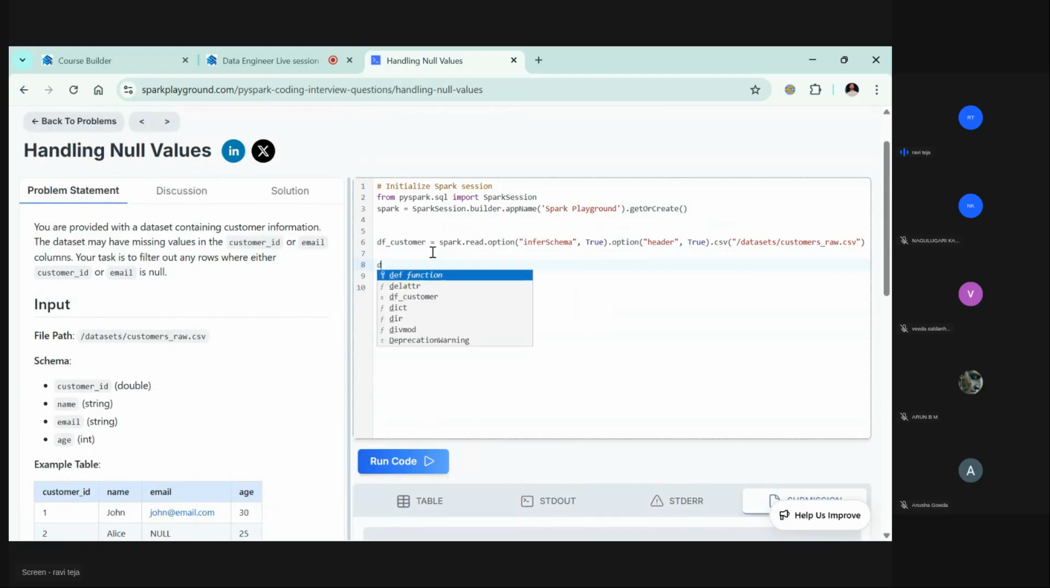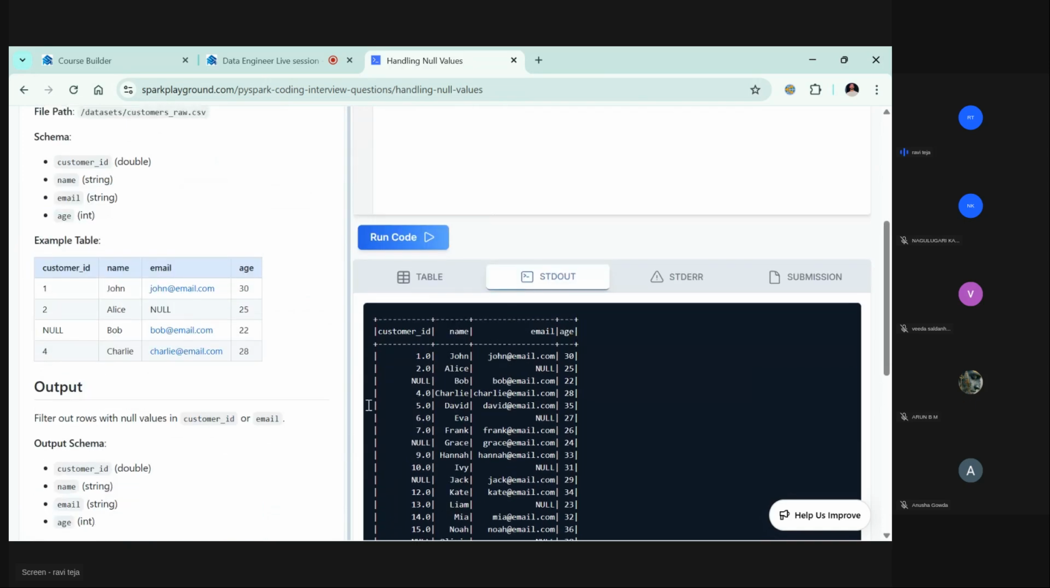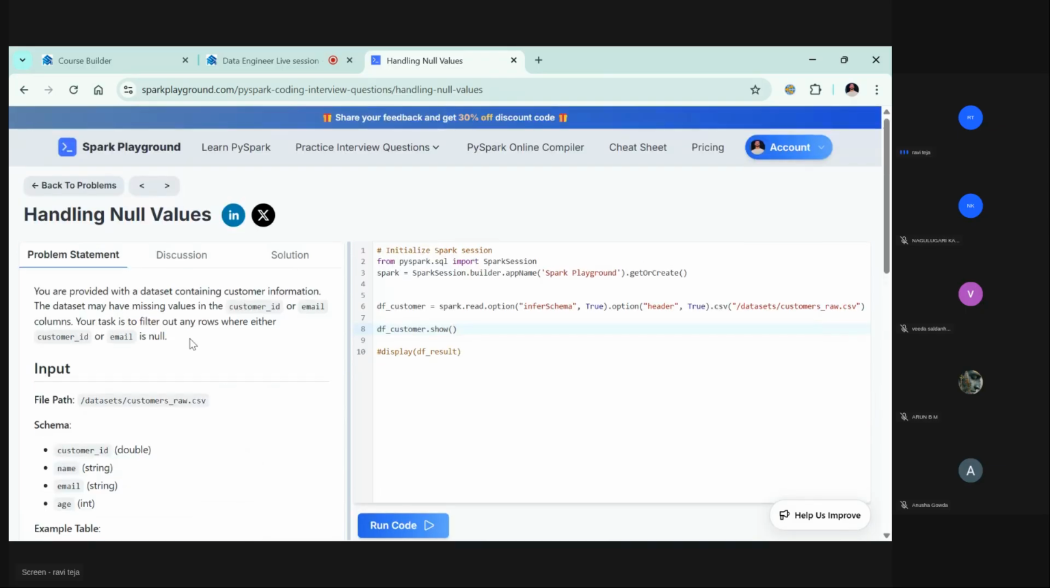Now let's see what the customer is. It just ran the code check. It hasn't done anything unless I call an action, so just scan through the code and see if there are any syntax issues. See, this is how the data looks now. This is a big dataset, almost 20 values here. Now the task: the dataset may have missing values in the customer ID and email columns. Your task is to filter out any rows where either customer ID or email is null.